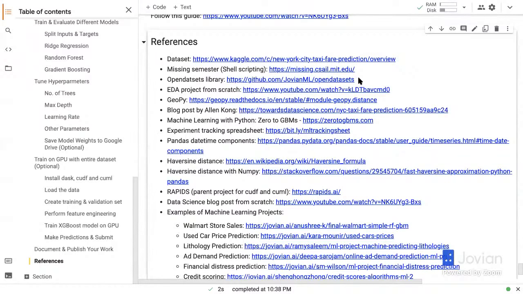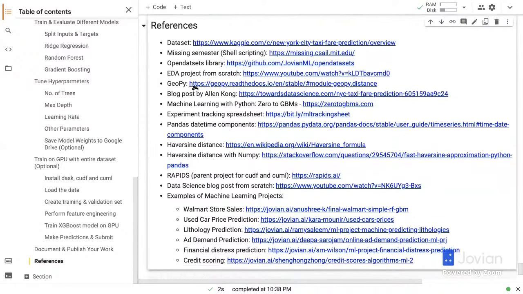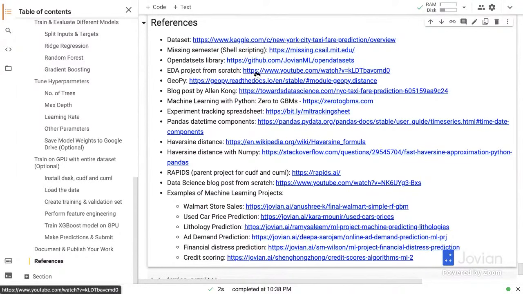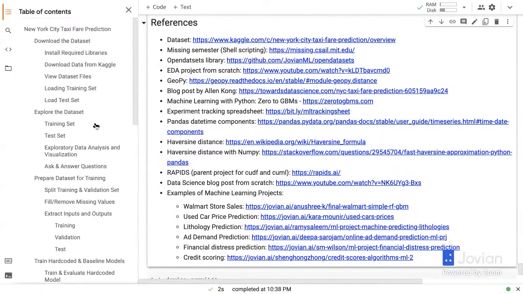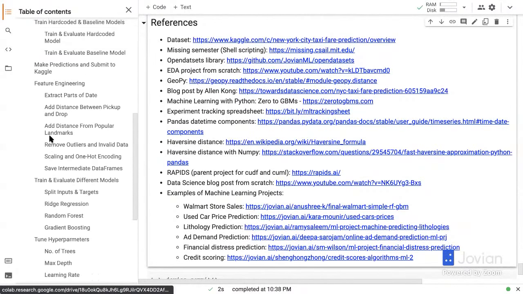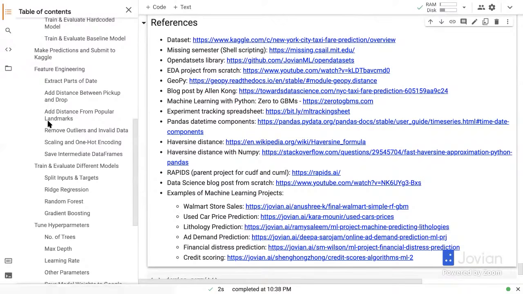You can use it in all your projects. All you need to do is specify your Kaggle credentials. Then for exploratory data analysis, do check out this tutorial on building an EDA project from scratch. Again, it's a follow along kind of tutorial that you can apply to any data set. Just as this entire strategy, you can pretty much apply to any data set from Kaggle. Maybe only the specific parts like feature engineering are going to change.